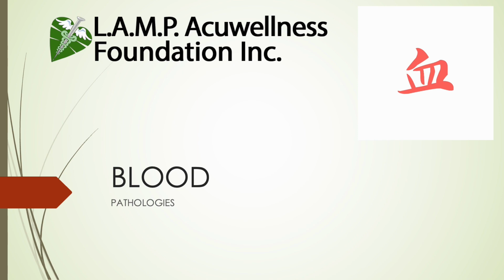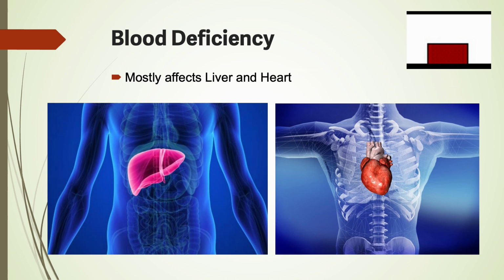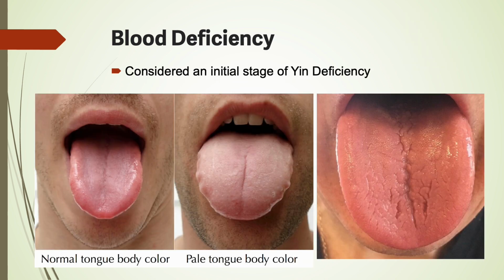Blood pathologies. Blood pathologies include blood deficiency, blood stagnation, heat in the blood, and blood loss. Blood deficiency mostly affects liver and heart. It is considered an initial stage of yin deficiency.